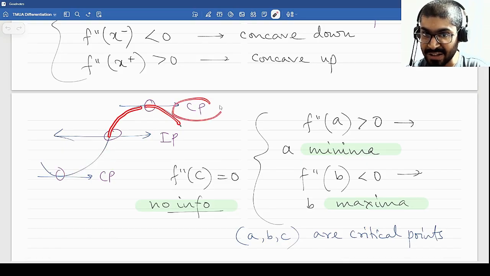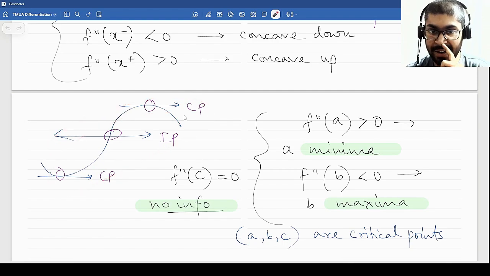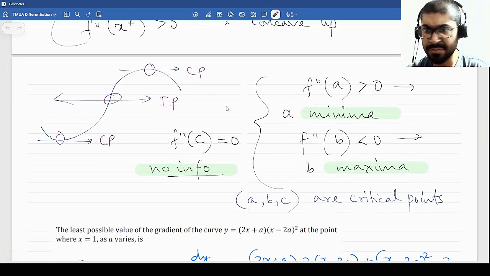But here it starts decreasing. So this is a critical point. I hope this visually shows you the difference between critical points, inflection points, and the other critical points. So maxima, inflection point, and minima. These are the double derivative tests that I mentioned to you about. The notes are here. If you want to write something down, do make sure to pause the video and write it down. So that's about the entire theory that we had.